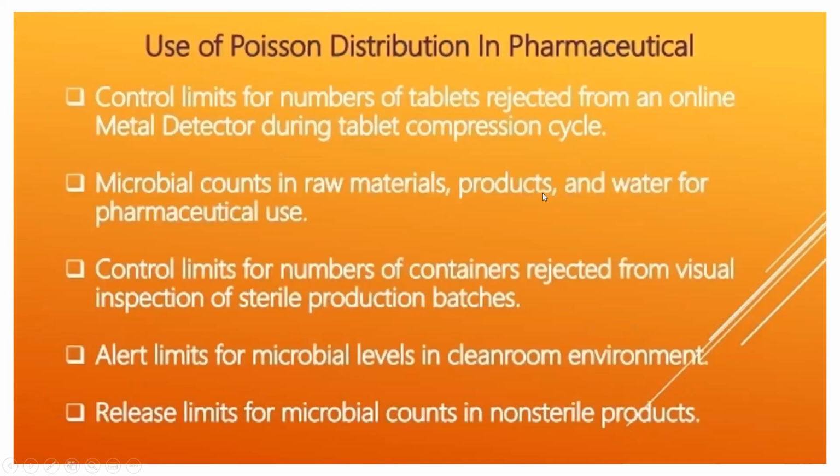Use of Poisson distribution in pharmaceuticals. Control limits for the number of tablets rejected from an online metal detector during the tablet compression cycle. Microbial counts in raw materials, products, and water for pharmaceutical use. Control limits for the number of containers rejected from visual inspection of sterile production batches. Alert limits for microbial levels in a clean room environment. Release limits for microbial counts in non-sterile products.